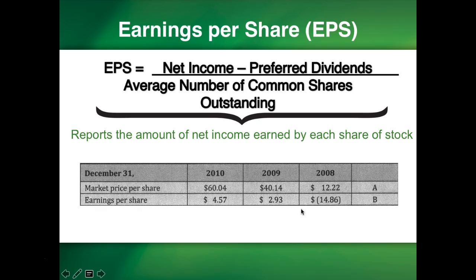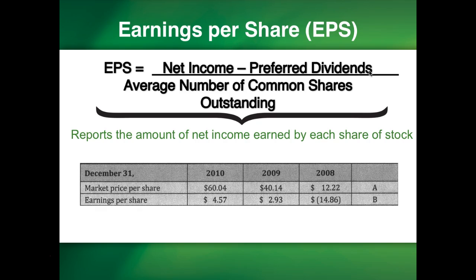Earnings per share is computed as net income minus preferred dividends divided by average number of common shares outstanding. Earnings per share is the amount of net income earned by each share of common stock. If the company has preferred stock, we have to subtract the dividend that they need to receive from the available net income. If the company does not have preferred stock, that second part of the numerator would be unnecessary, or zero. Companies report two figures for earnings per share, basic and diluted.